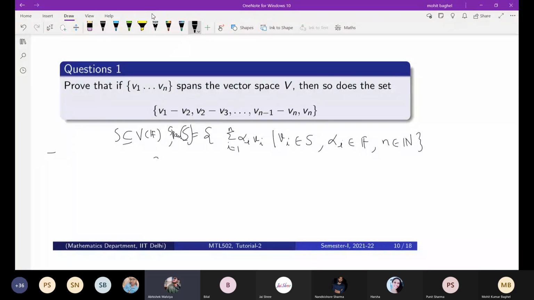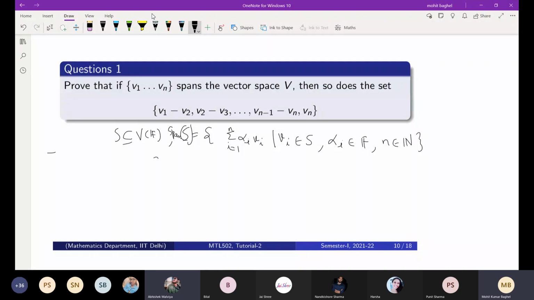So if we show its span is contained inside it, then our work is done. So first we consider the linear combination of all these vectors, then simplify.